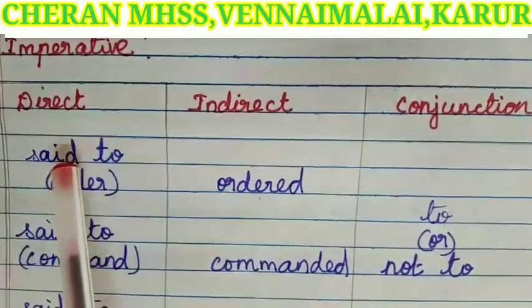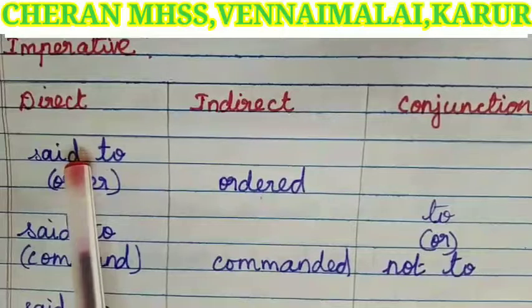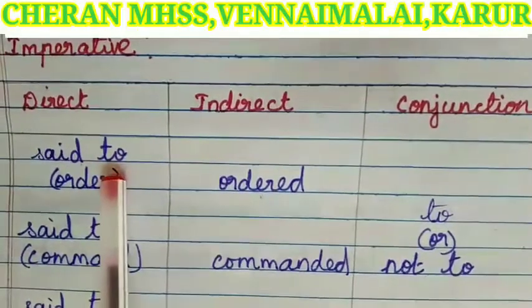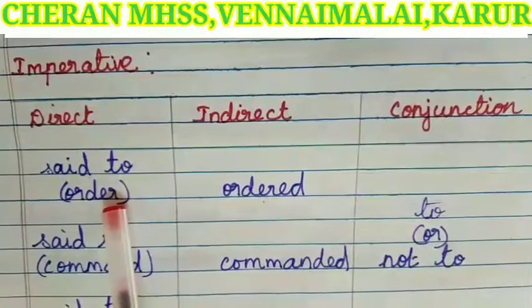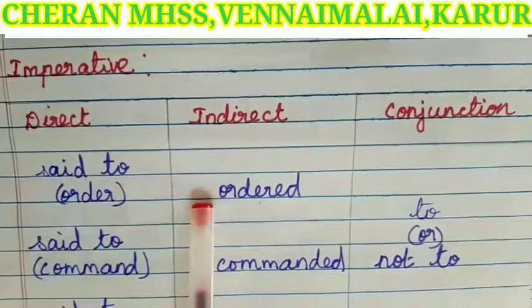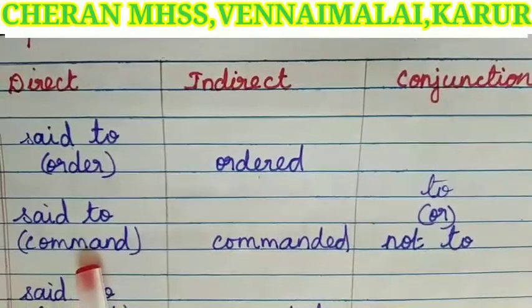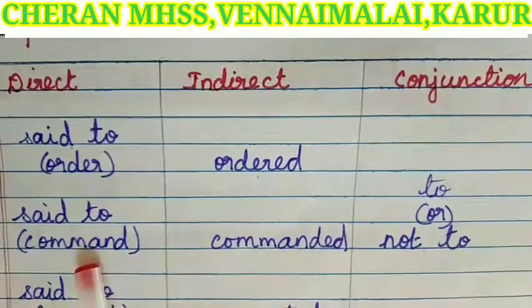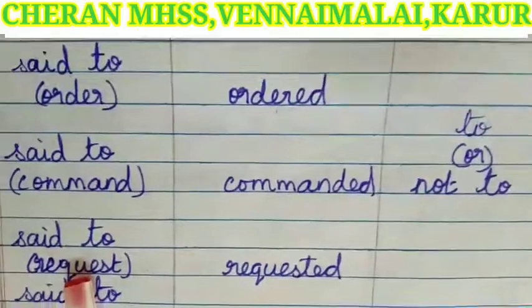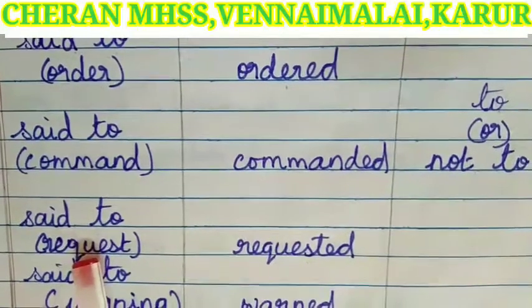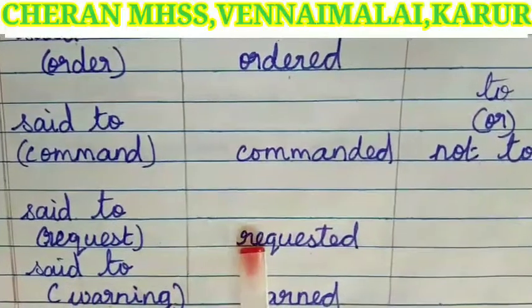If the reporting verb is said to and the reported part looks like an order, instead of said to, we have to write ordered. If the reported part is a command, instead of said to, commanded. Or if the reported part is a request, instead of said to, we have to write requested.